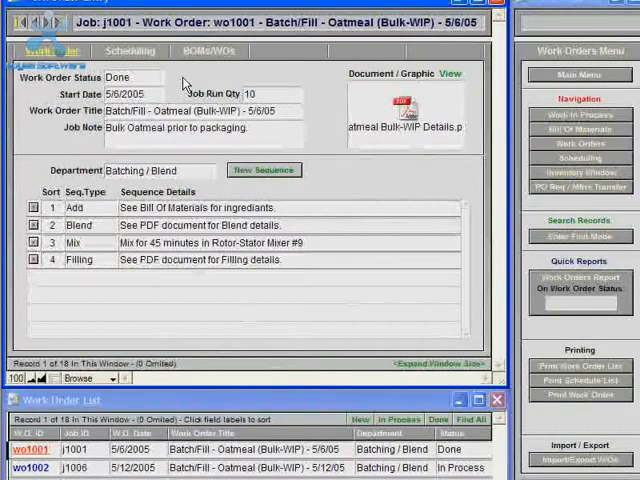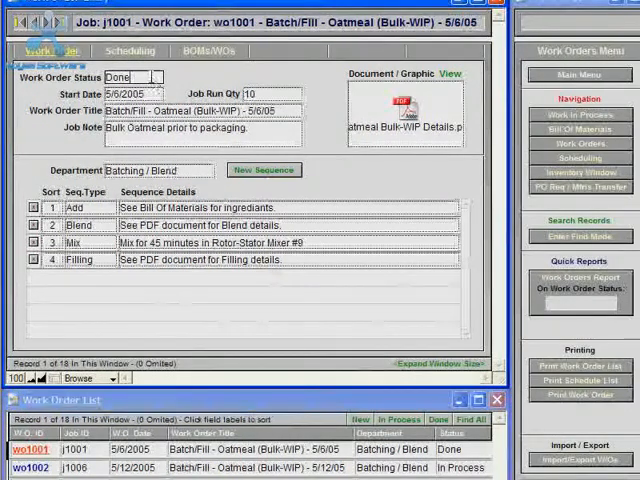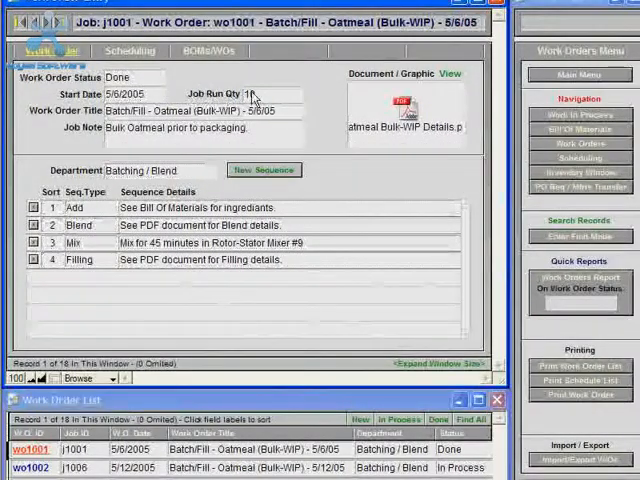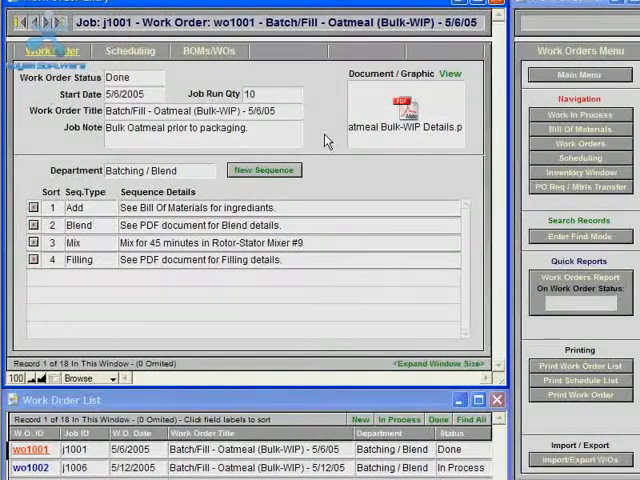And in the work order detail view, it has fields for both work order specific information and job specific information, where it has the work order status, the start date, work order title, and then it has the job run quantity and a job note, which are job specific information and will appear on all work orders for this job.